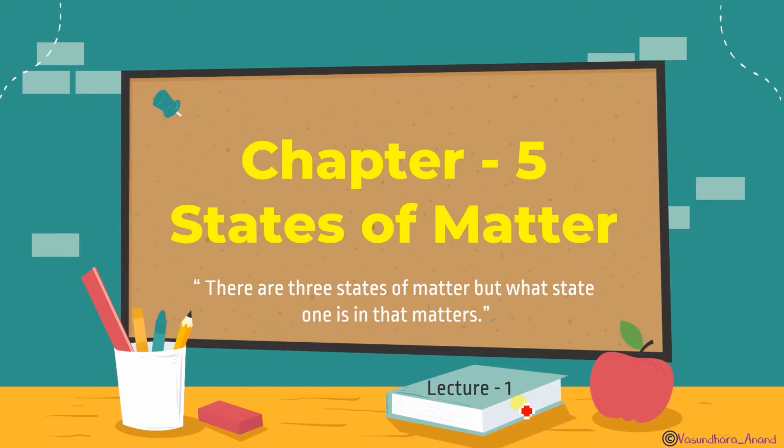So today we are going to start with chapter 5, that is states of matter. Here is a quote I have written: there are 3 states of matter, but what state one is in, that matters. It's not my word, somewhere I have copied it. But can you think of this line, what does it say? It's a very important thing that what state one is in, that matters.